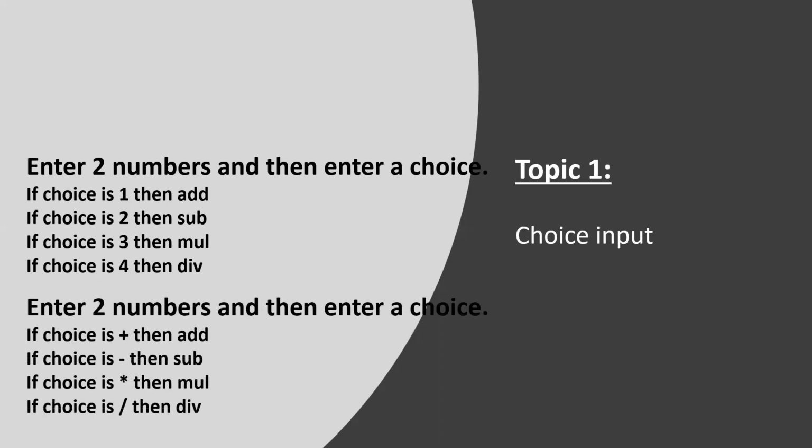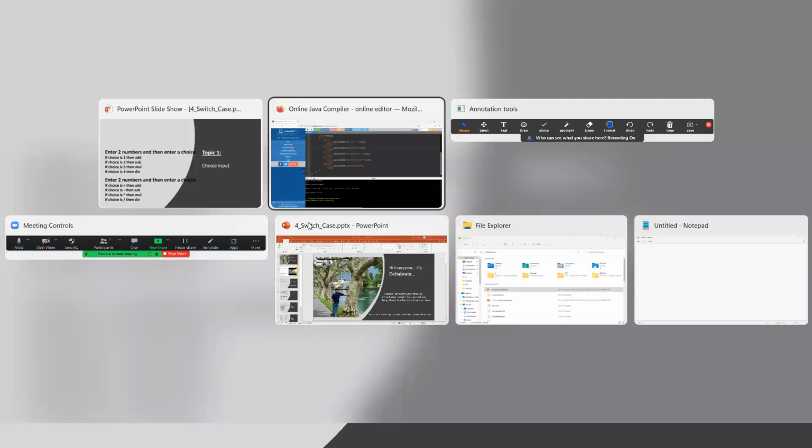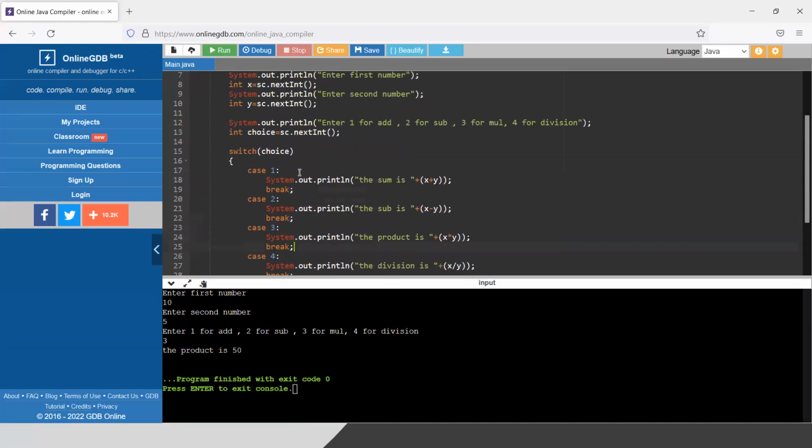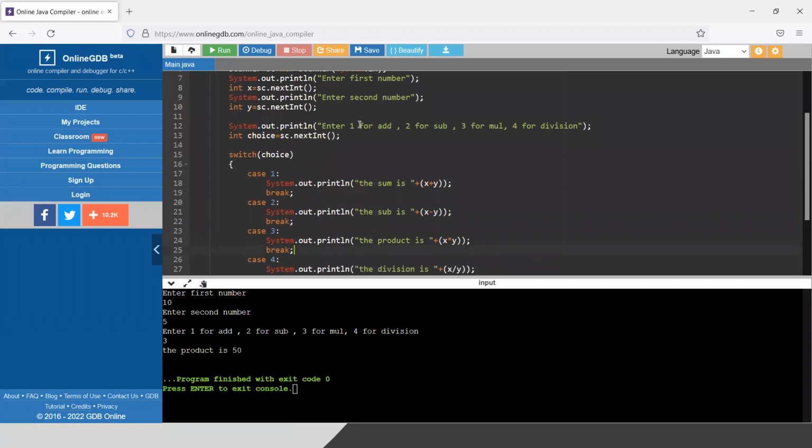So suppose if anyone goes for another option, like enter 2 numbers and then enter a choice. Now the choices are a character. Means it might be plus, minus, into, and divide instead of a number. So today we will learn how to deal with the character input. As today's class is very easy, I will prefer to show you how to take the character input. So something tough we need to do actually. So I can use this class for the character input. So it is very simple rather.